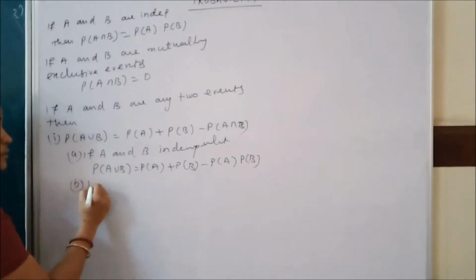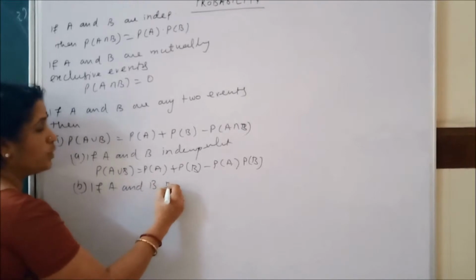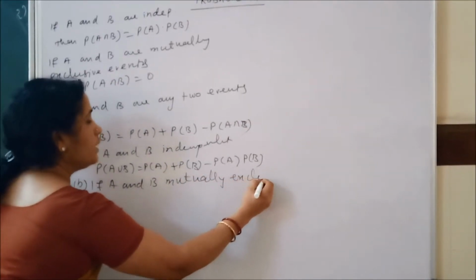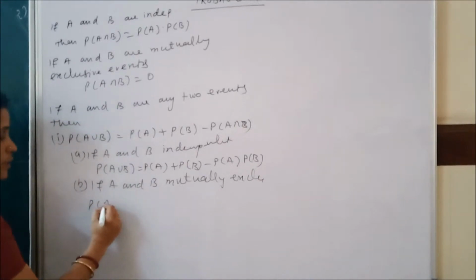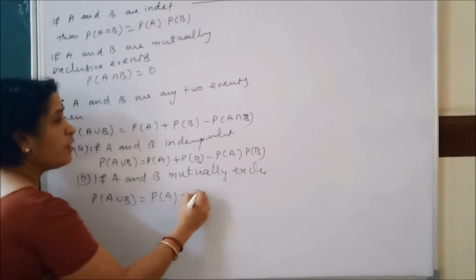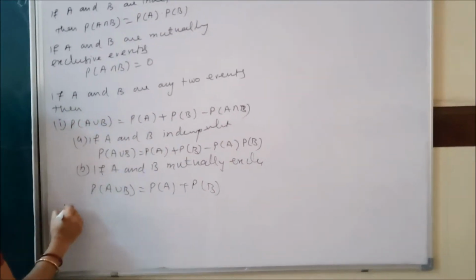Now suppose A and B are mutually exclusive. Then what is the formula for the probability of A union B? The probability of A union B equals P(A) plus P(B), because P(A intersection B) automatically becomes 0. Clear?